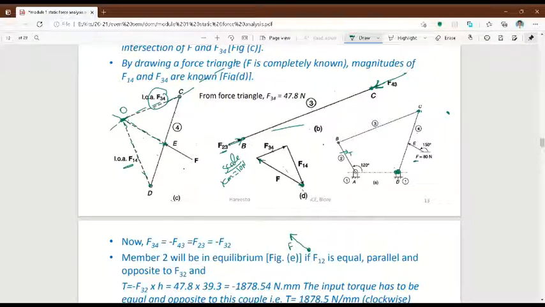This is F34, no? I have to draw a parallel line, so at one end I have to draw F34, and on another end I have to draw F14.